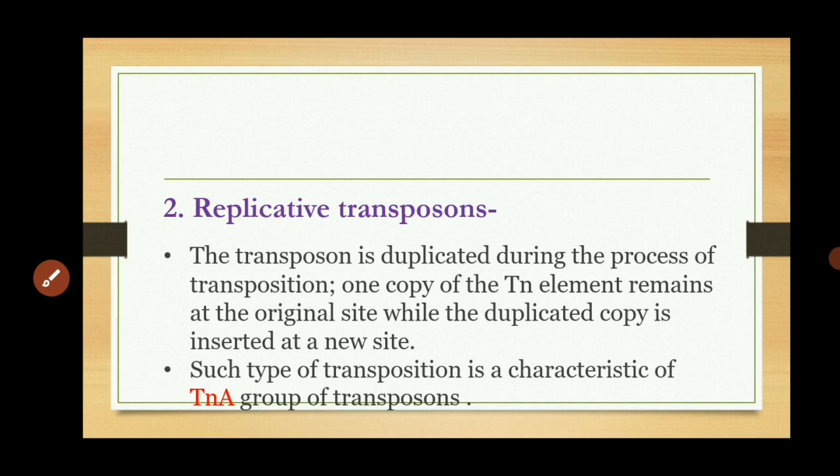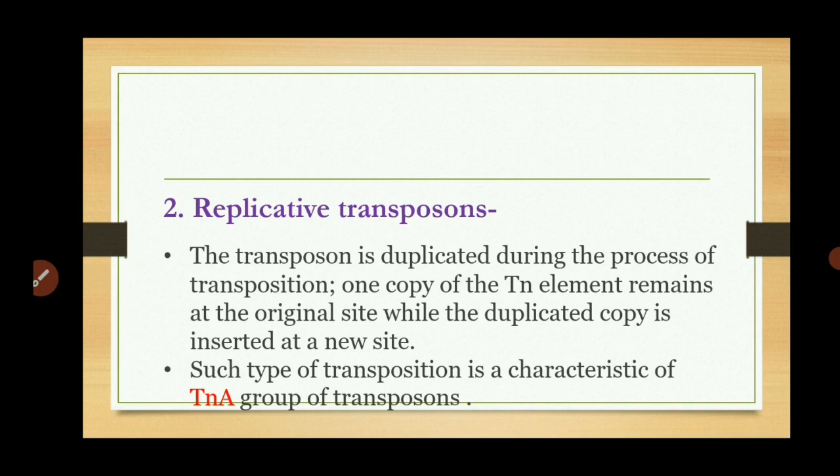So next is the replicative transposons. The transposon is duplicated during the process of transposition. One copy of the Tn element remains at the original site while the duplicated copy is inserted at the new site. Such a type of transposition is a characteristic of the TnA group of transposons.